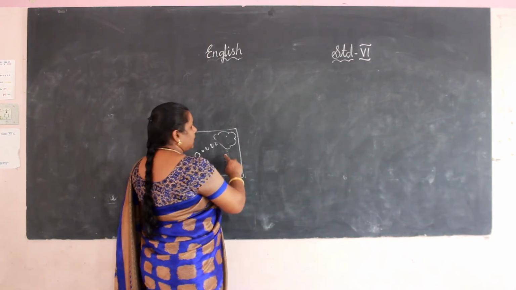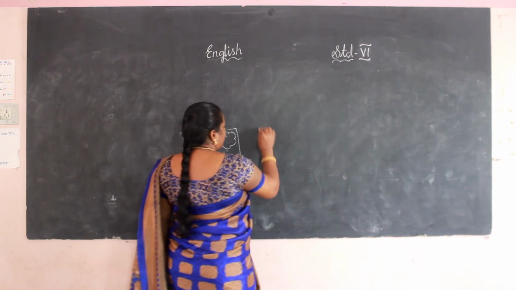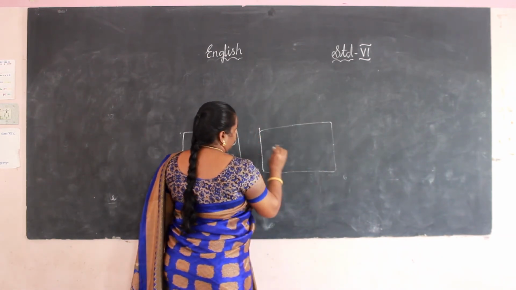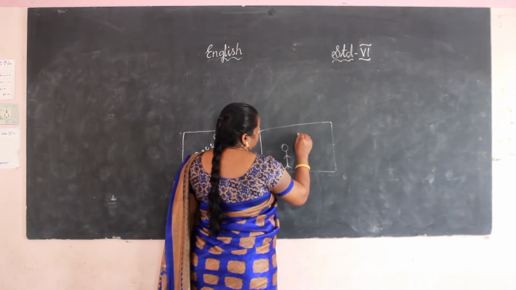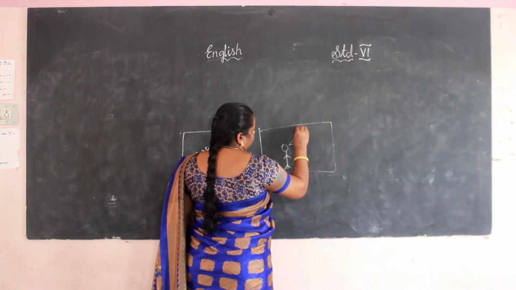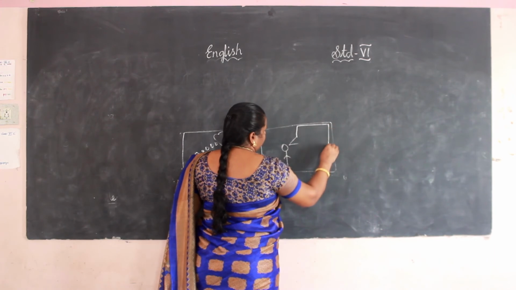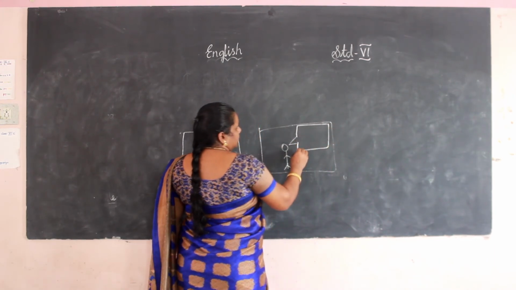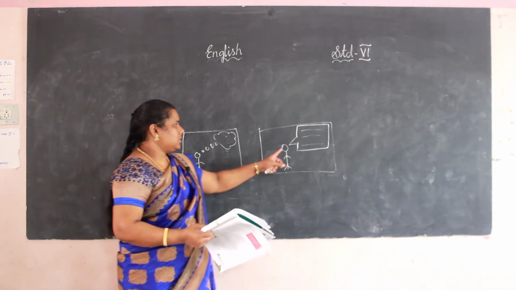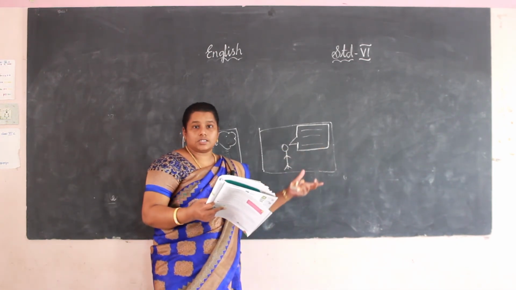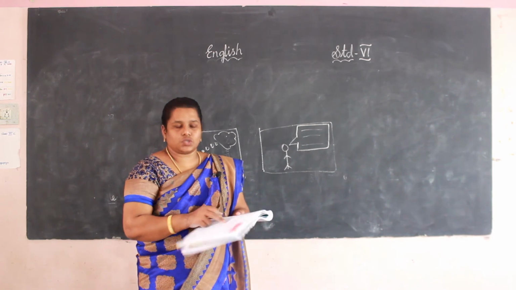Also, if they are talking, we can put a speech bubble like this and write whatever they say. This is the comic strip.